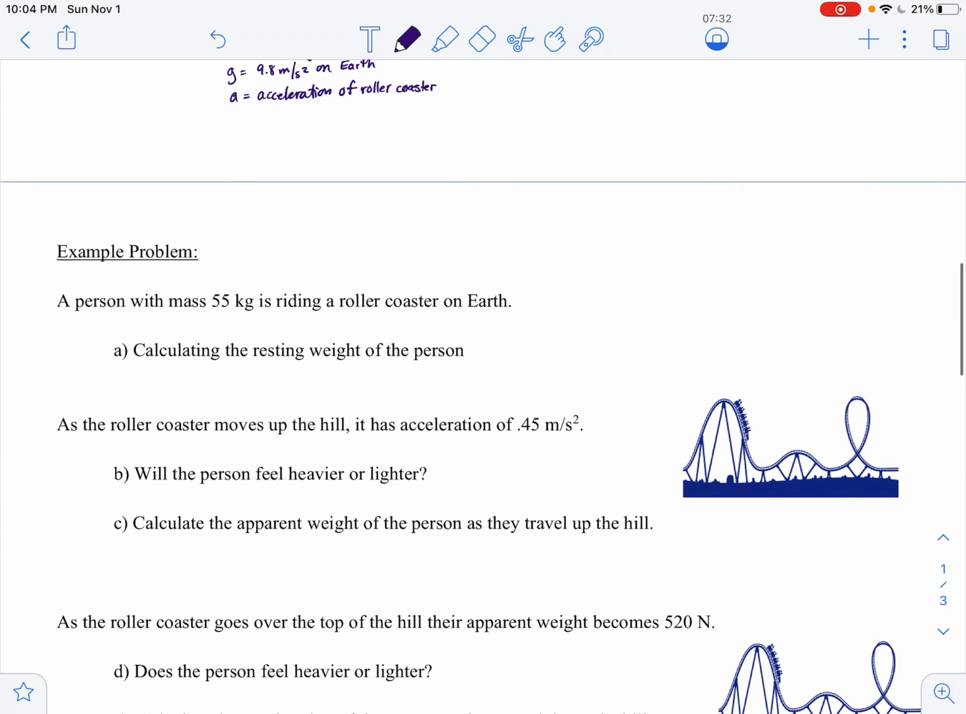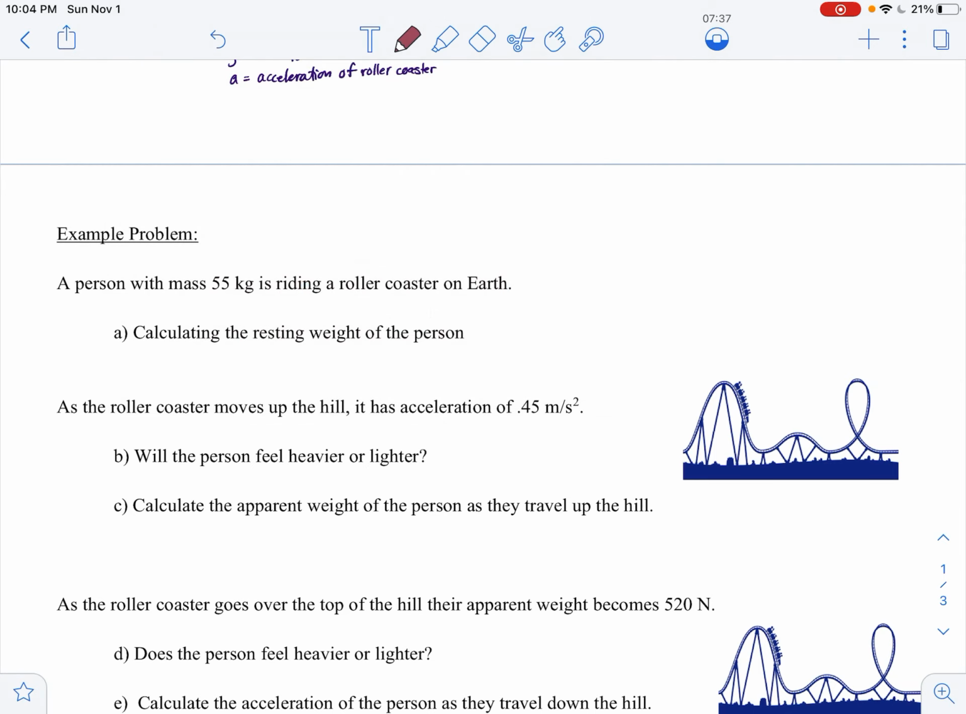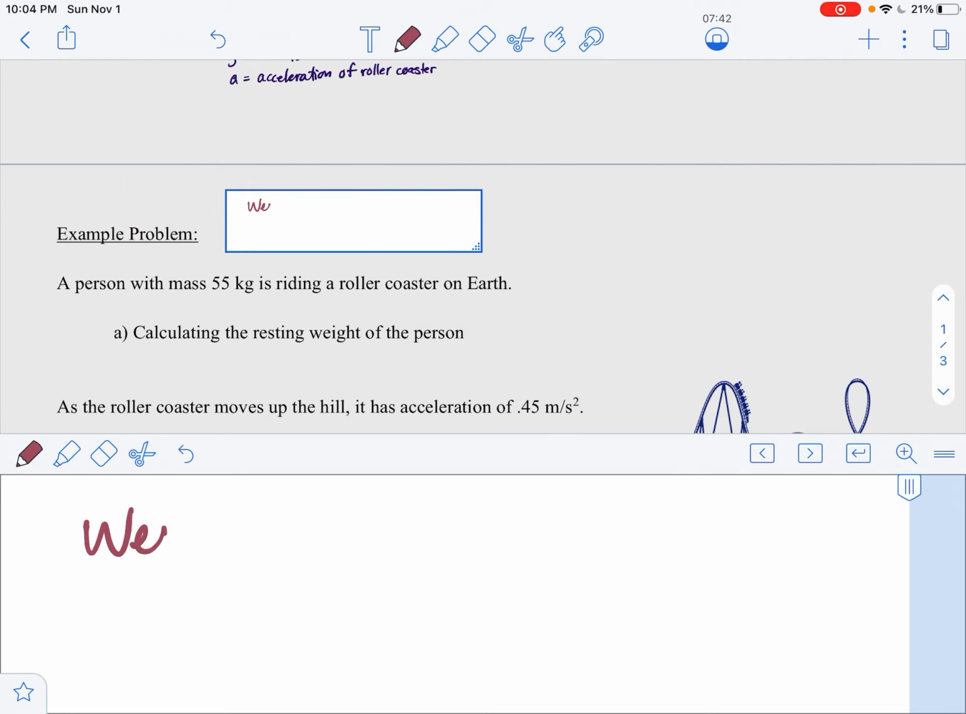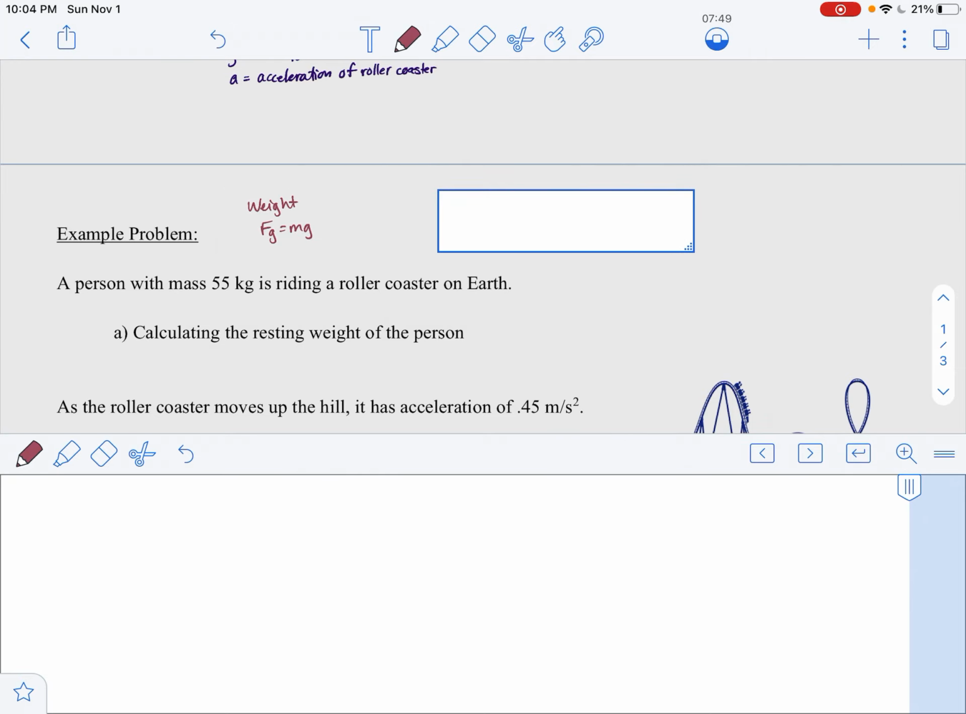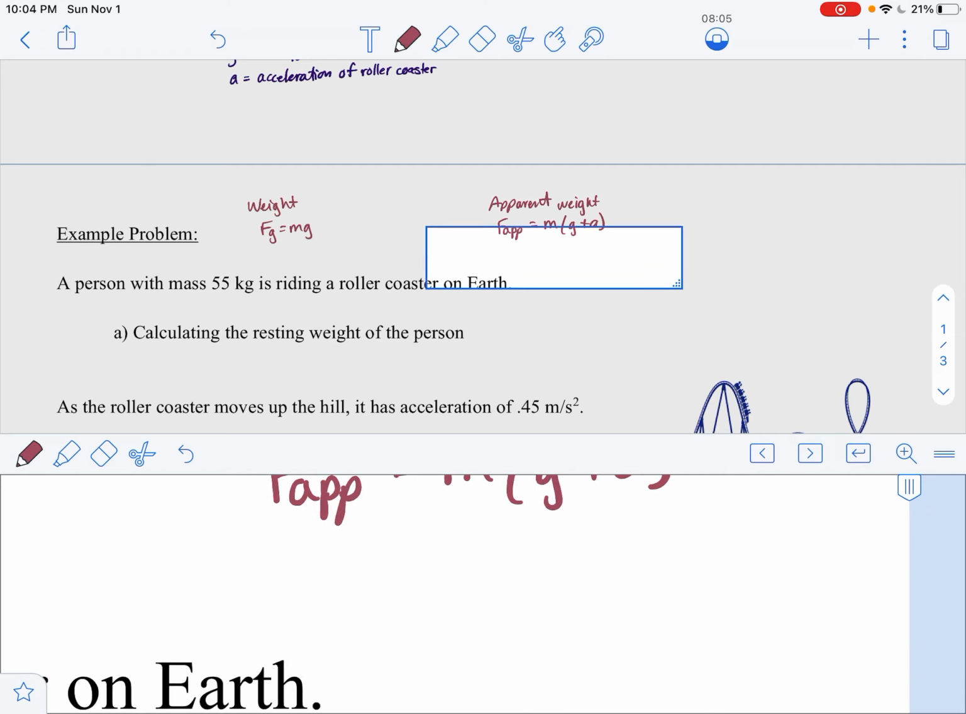Okay, so how do we use these? How do we use this formula? So let's go ahead, because I always feel better when I have the formulas right there in front of me. So we're going to have two formulas. We have a weight formula, right, for just our normal weight, Fg equals mg. And we have an apparent weight formula. I'm just going to write F apparent is m times g plus a. Okay, so let's go ahead and see what we've got here.